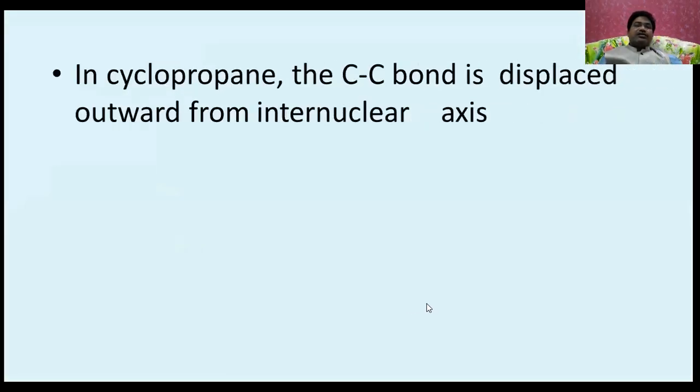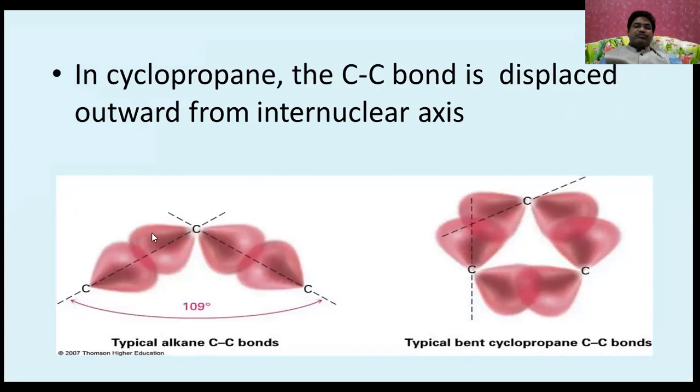Then in cyclopropane, the carbon-carbon bond is displaced outward from the internuclear axis. This is displaced from the internuclear axis. If you see, this is an internuclear axis, and typical alkane carbon-carbon bonds go in this way. But in the cycloalkane, the typical bent cyclopropane structure is like this.